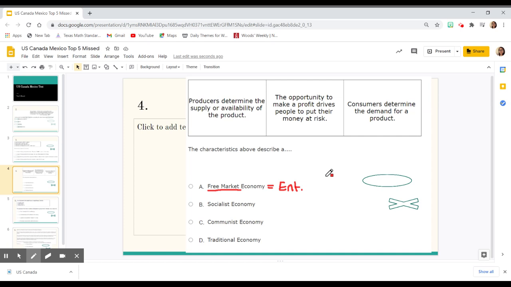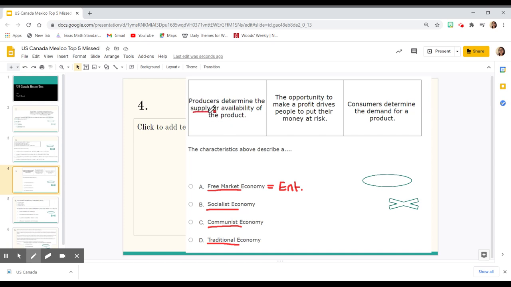Okay, so enterprise. A lot of times this year, we refer to it as enterprise, and sometimes your teacher might have mentioned that it was free market. Keeping that in mind, when we think of free market, we think of supply and demand. We think producers, consumers, and government has little to no intervention. When we look at socialist, there is a mixture between the government and private citizens. Communist is the idea of total control for the government, and traditional is going to be passed down from generation to generation. So now let's look at our characteristics.